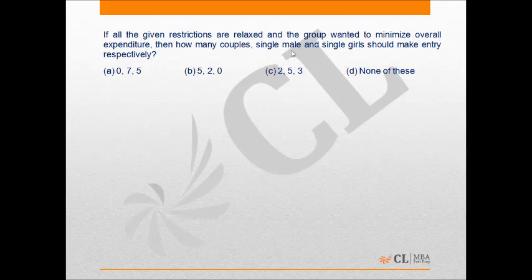But if they had gone separately, considering that these two people comprised one male and one female, the total amount paid would have been only rupees 400, as entry of a girl was free. So there must not have been any couple, all males and females entering separately. So option A has to be the answer, as the group had 7 males and 5 females. So that's all about this set.